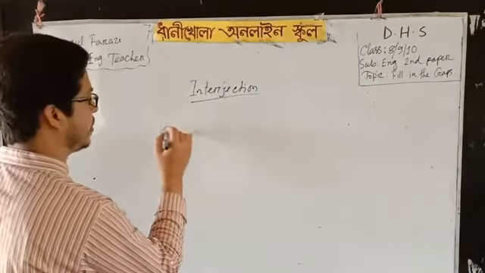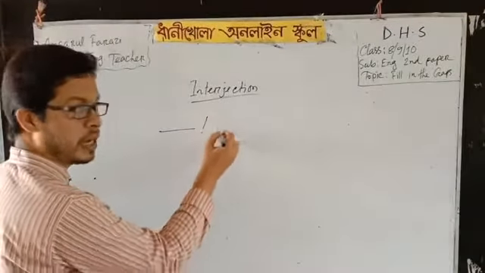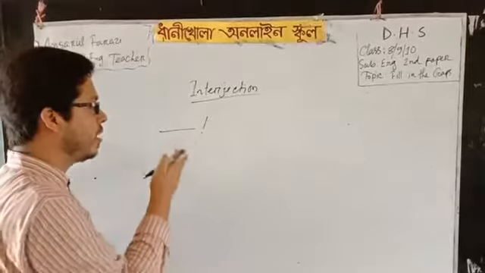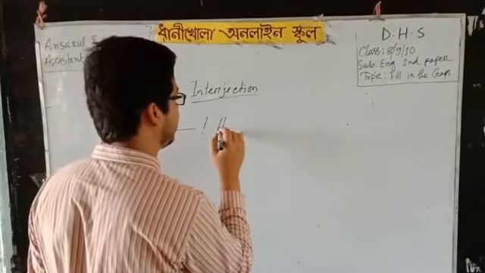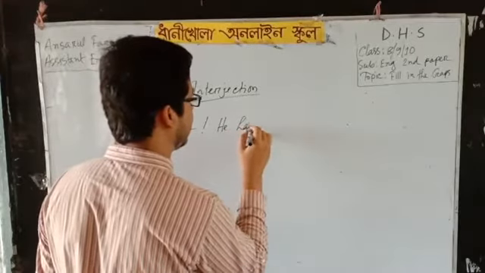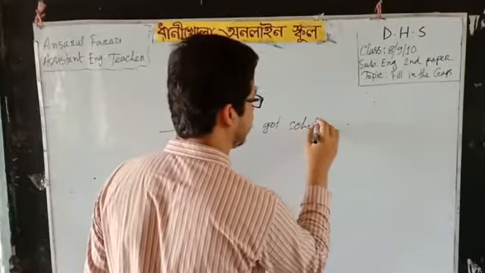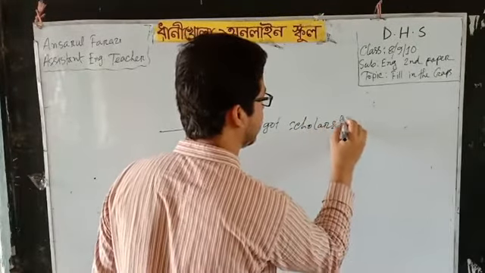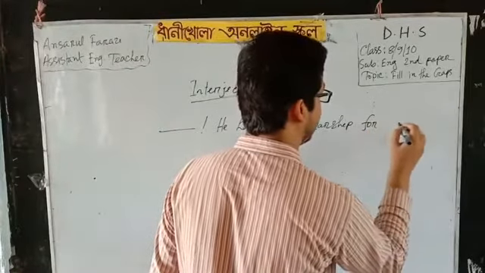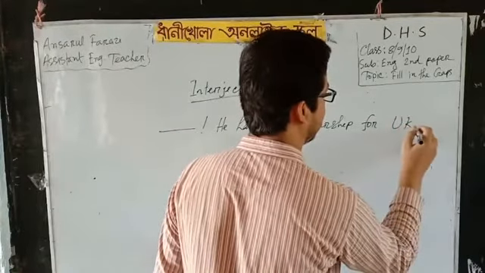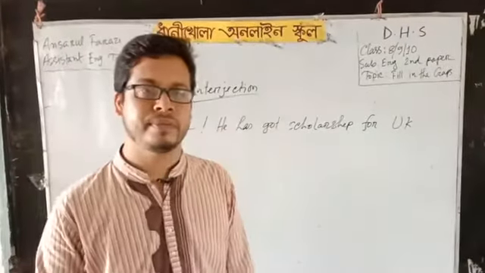Just for example, if there is a sign of interjection, then you have to put an interjection there. Look at the example, dash, she has got a scholarship for UK.